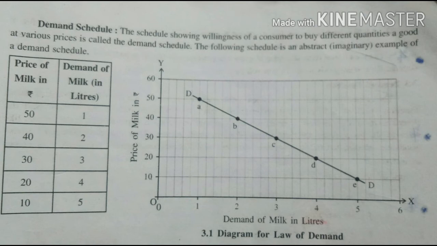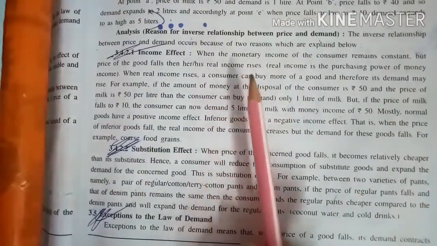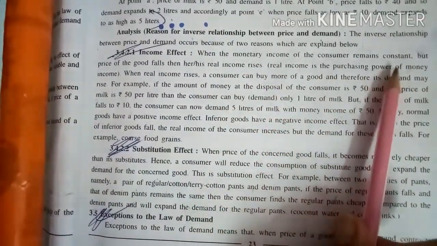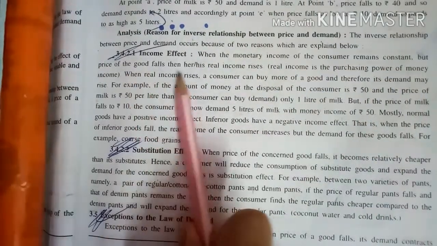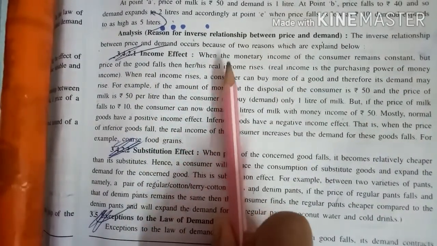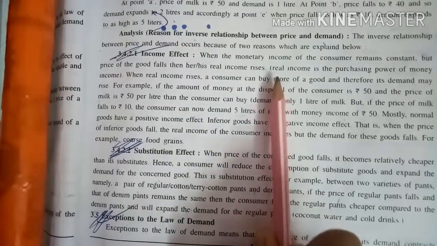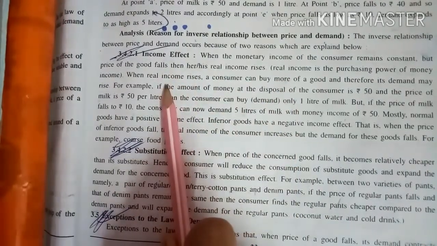Now, when we analyze, there are two reasons for inverse relationship between price and demand. First is income effect and the second is substitution effect. Income effect: when the monetary income of a consumer remains constant, but the price of the goods falls, then his real income increases. That is, the purchasing power of his money increases.